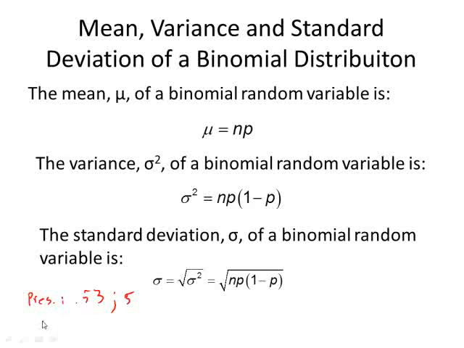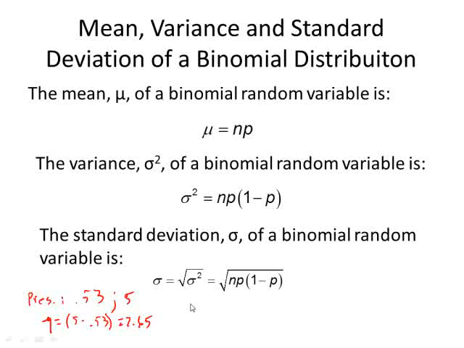So we can compute the mean as 5 times 0.53, which gives 2.65. What this means is if you go out and sample 5 people a large number of times, you will find that on average 2.65 people will agree with how he's handling the issues.